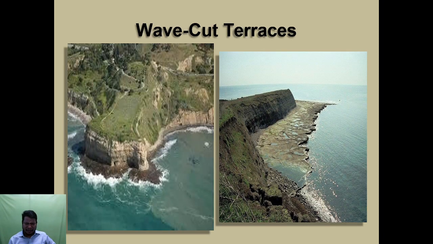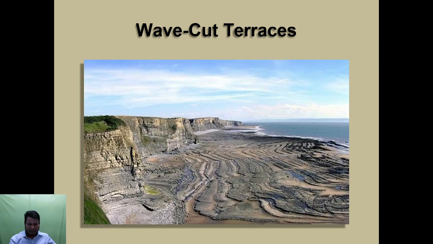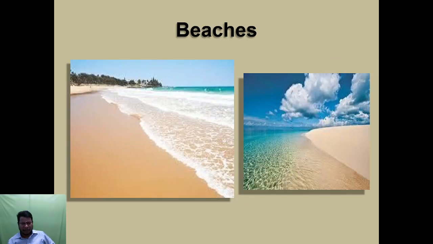Wave cut terraces. This indicates the wave cut terraces. This one, wave cut terraces. The waves come, then go, come and go. So this shape is forming. Wave cut terraces. Beaches, forming the beach.